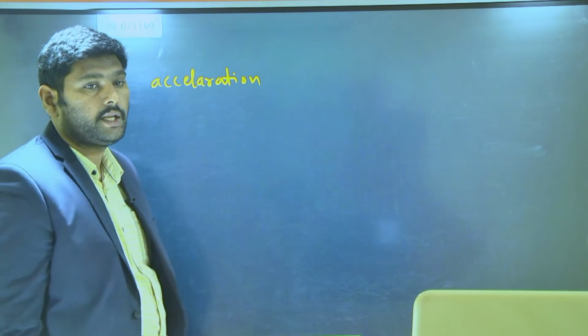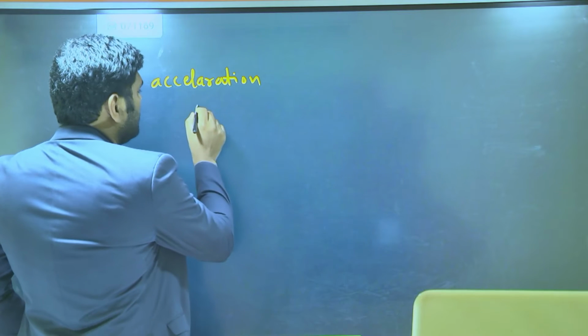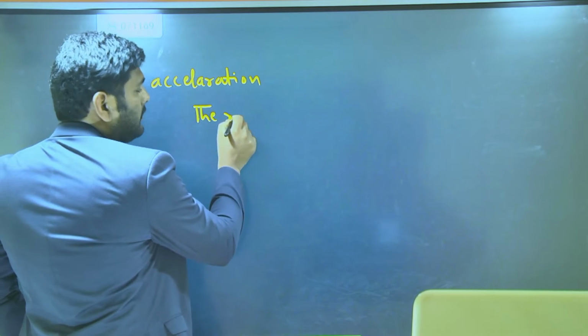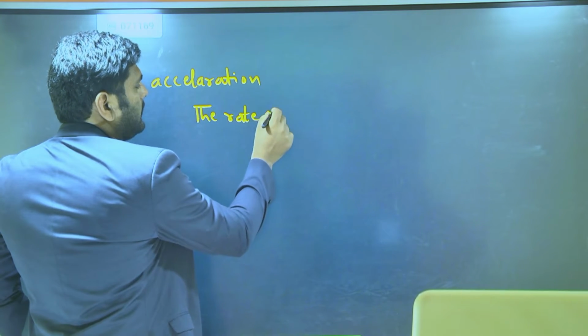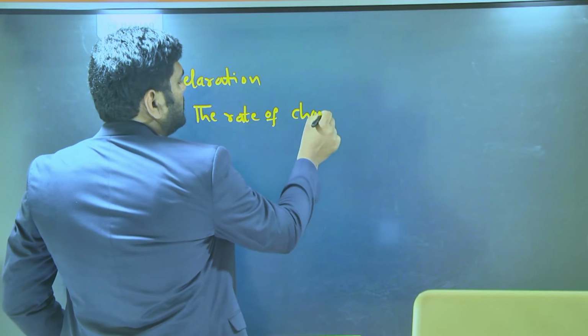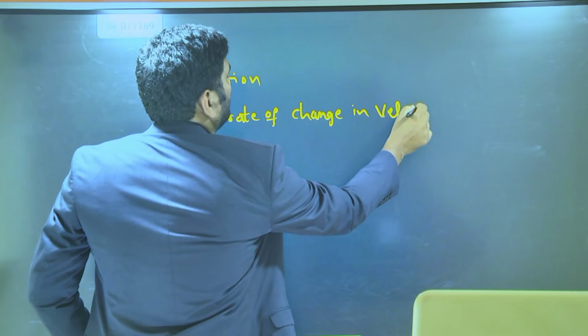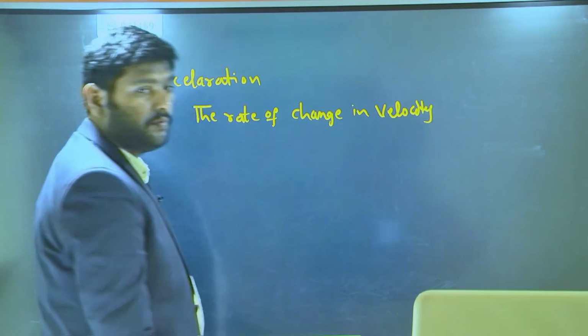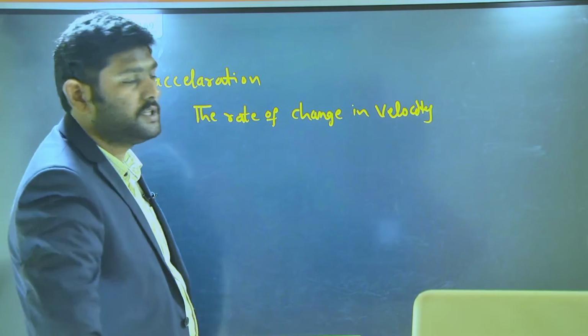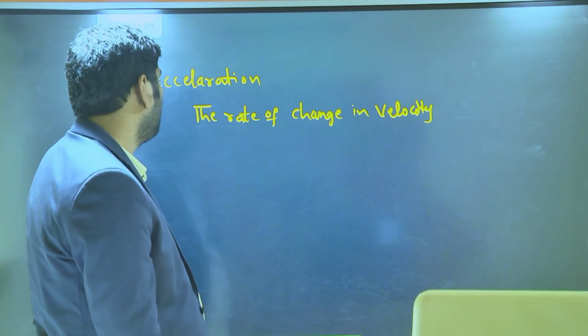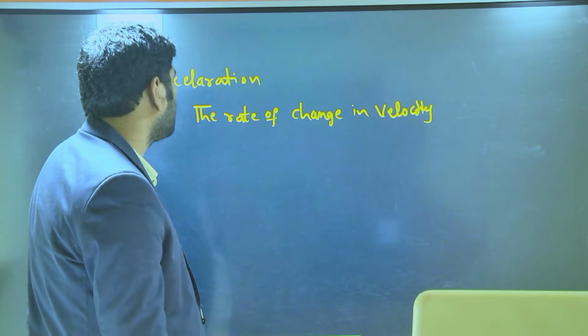Simply, acceleration is the rate of change in velocity. The rate of change in velocity we represent as acceleration.